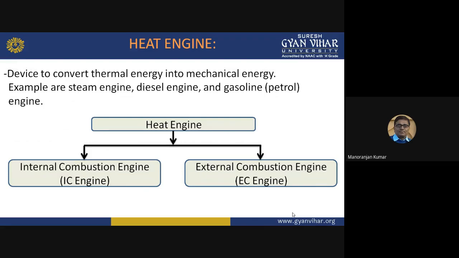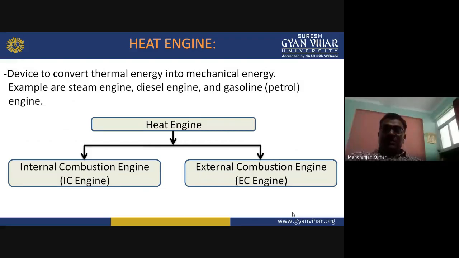Then how is the thermal energy created? Thermal energy is created by burning the fuel. The fuel may be kerosene, diesel, or petrol. When you burn the fuel, it creates thermal energy, and that thermal energy is converted into mechanical energy for doing some work.